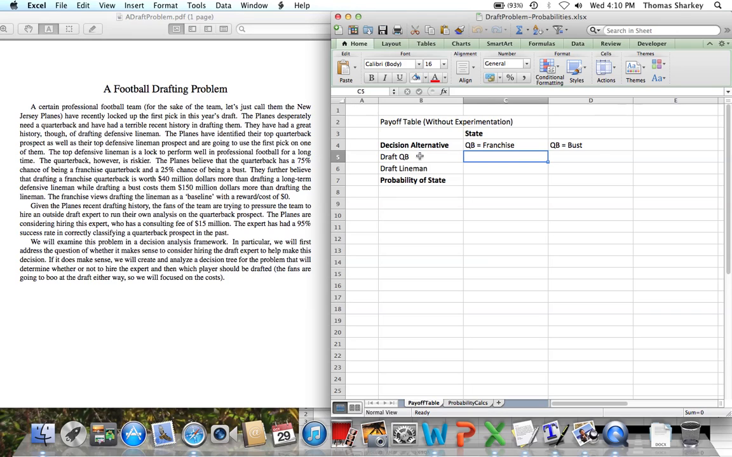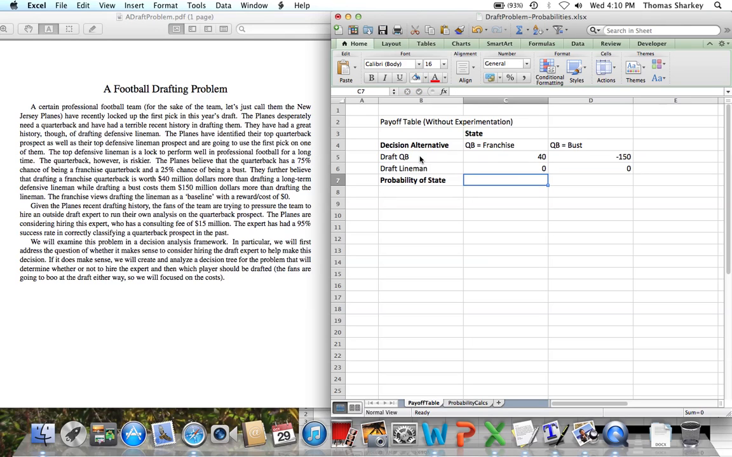In order to fill out the payoff table, what we need to figure out is, what is the value of selecting a particular decision and being in a particular state? Drafting the quarterback and having the quarterback turn out to be a franchise quarterback rewards us with $40 million. Drafting the quarterback and having him turn out to be a bust, we lose $150 million. Drafting the lineman, we're viewing this as a baseline, so it costs us zero, regardless of whether or not the quarterback is a franchise quarterback or a bust.